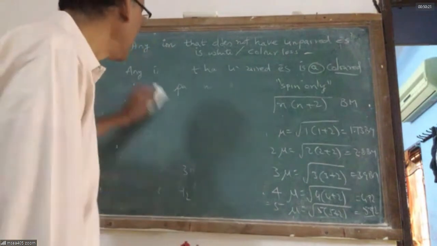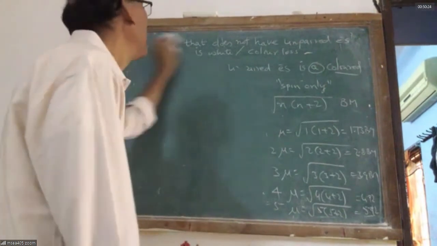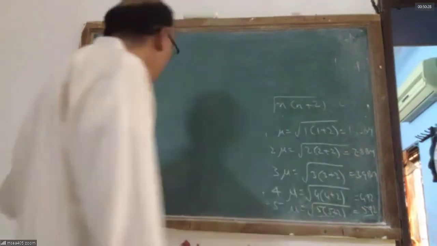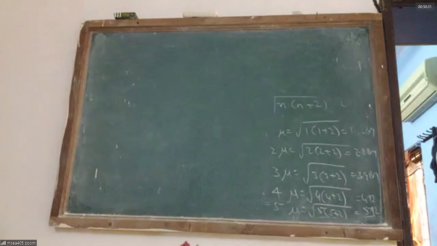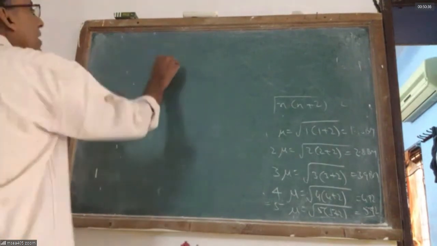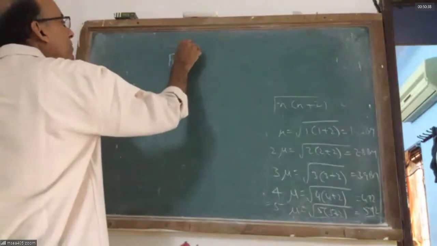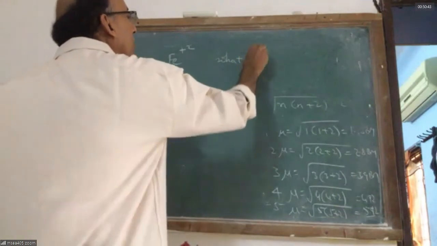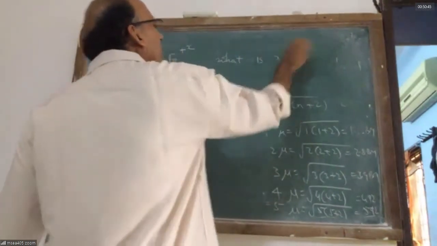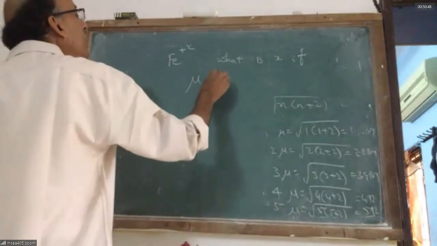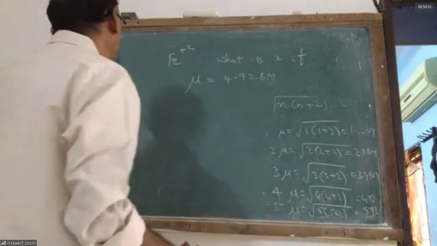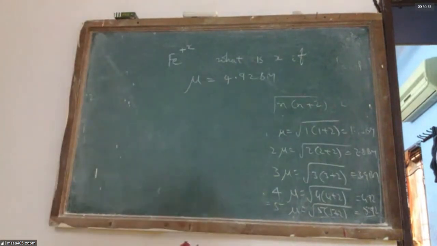Now here is a question for us. Let us go directly to the JEE Mains question of 2021. I will see how many of you would answer this question. I know that some of you can answer. The question is like: iron exists as Fe plus X. What is X? If its magnetic moment is equal to 4.92 Bohr magnetons.